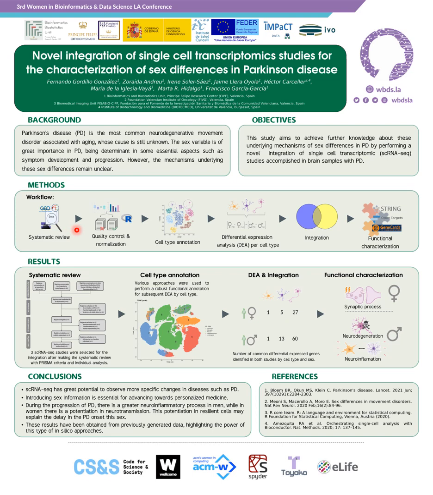Then, selected studies are analyzed individually for the subsequent integration. This analysis consists, briefly, in a quality control and normalization of the datasets, in order to make them comparable. Next, a cell type annotation that classifies each cell based on its cell type. In this case, we annotated the dataset with main brain cell types, since we only had brain samples. The last step of this individual analysis is the differential expression analysis, performed for each cell type identified. In this case, we made this double comparison in order to identify sex-based differences.